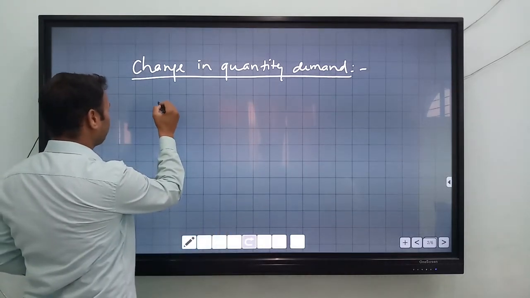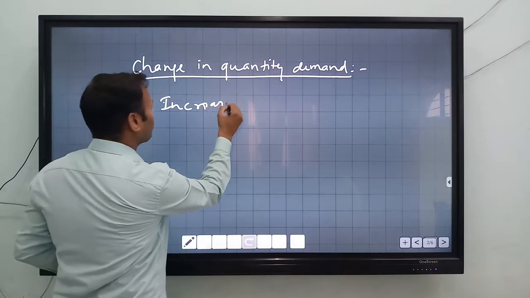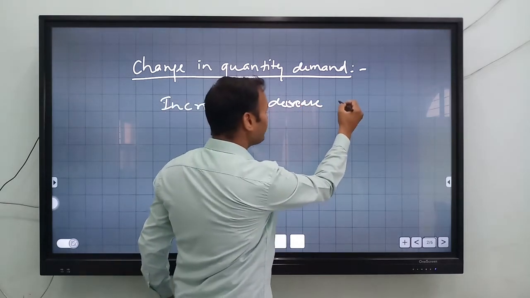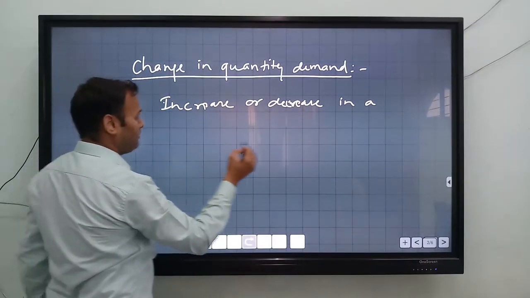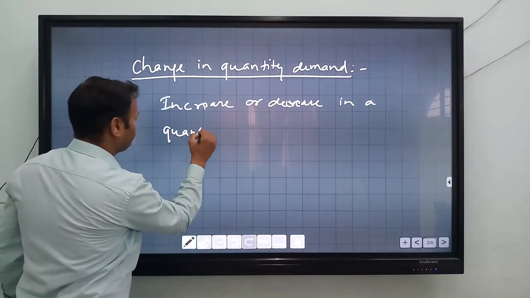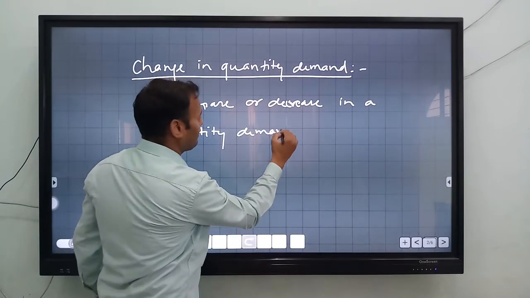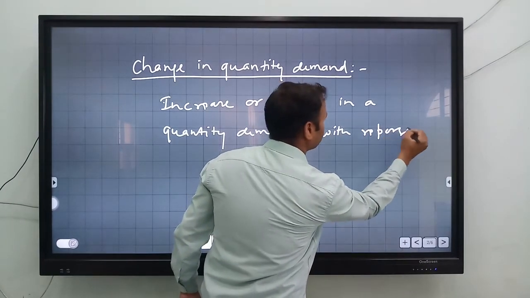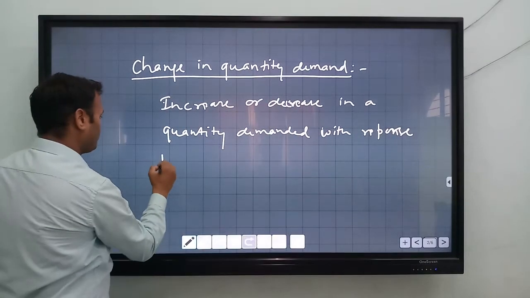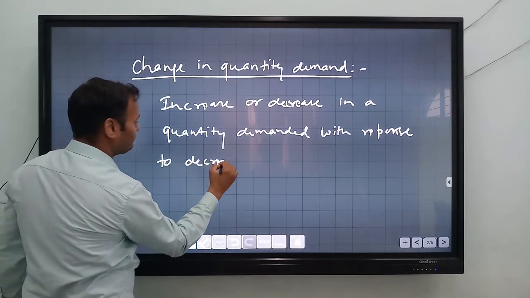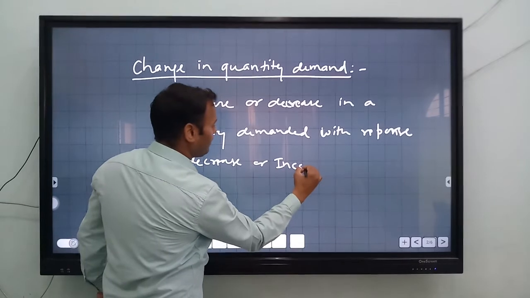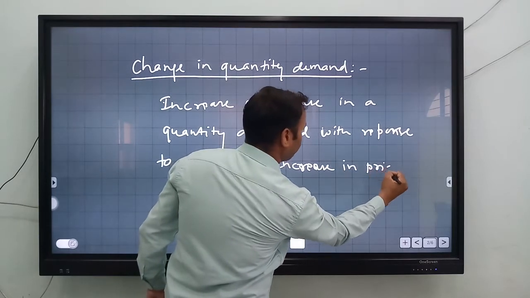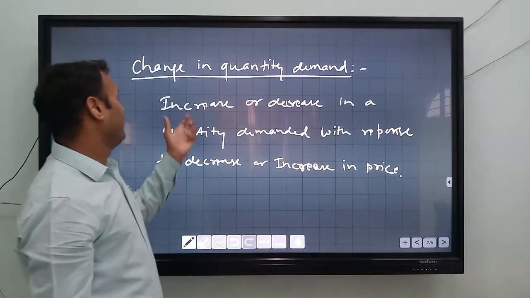It is an increase or decrease in quantity demanded in response to a decrease or increase in price.